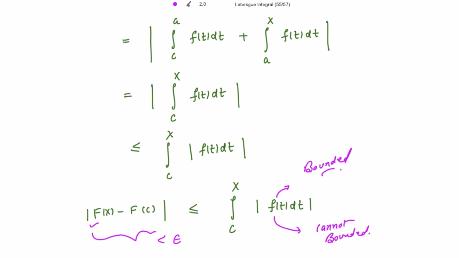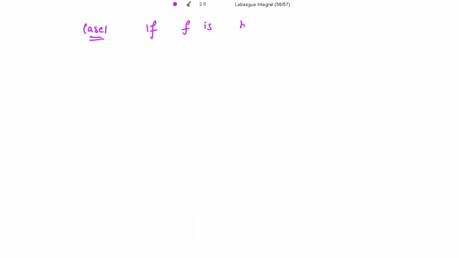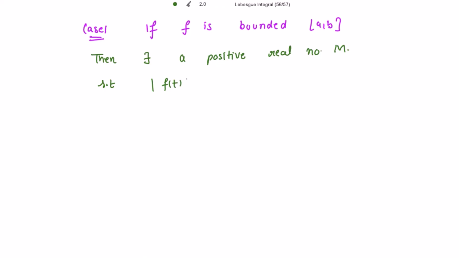Okay, let's take the first case, if f is bounded. If it is bounded on the closed interval [a, b], then there exists a positive real number M such that mod of f(t) is less than or equal to capital M for all t belonging to the closed interval [a, b]. This is the definition for the boundedness of the function.